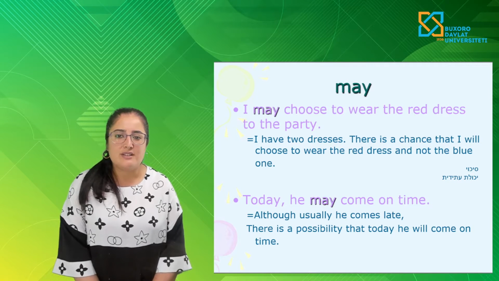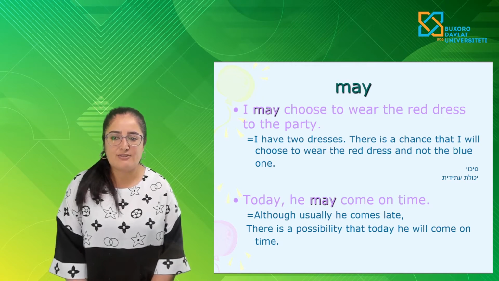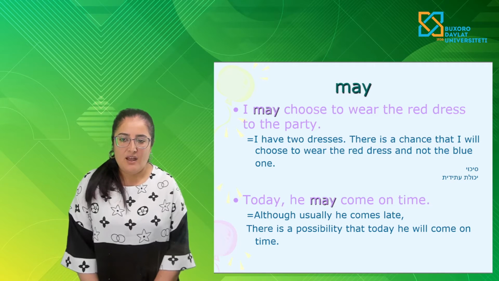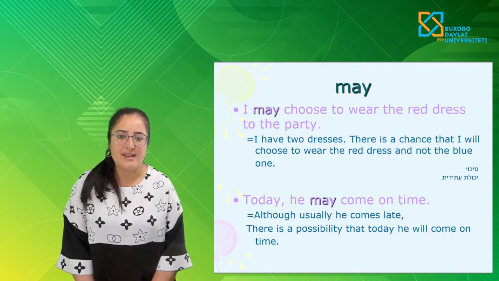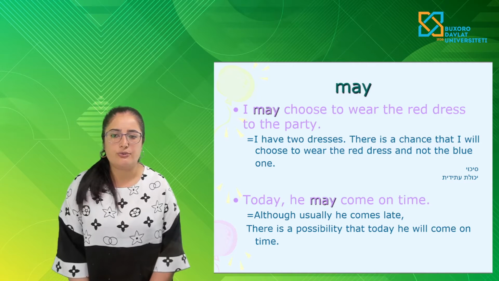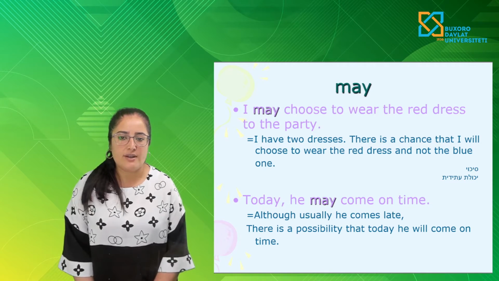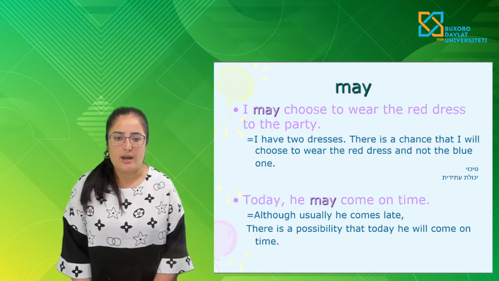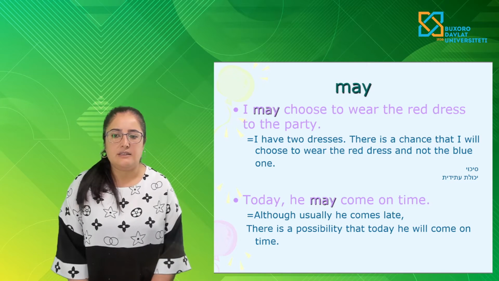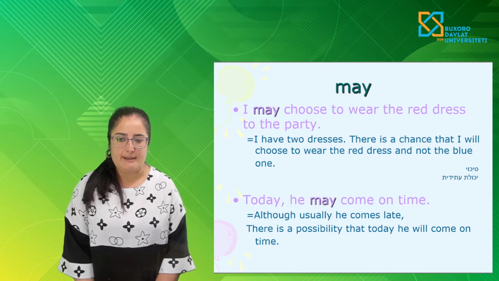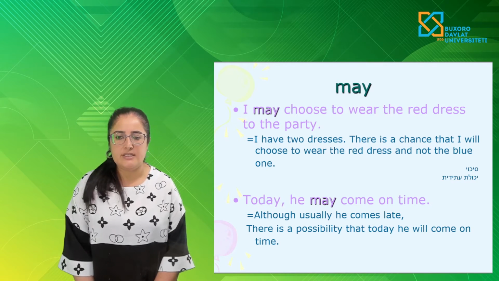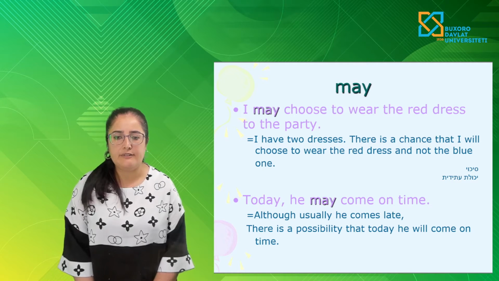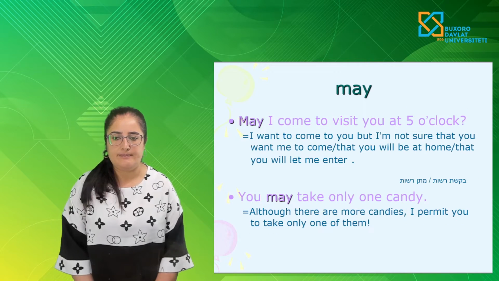I may choose to wear the red dress to the party. I have two dresses. There is a chance that I will choose to wear the red dress and not the blue one. Today he may come on time. Usually he comes late. There is a possibility that today he will come on time.